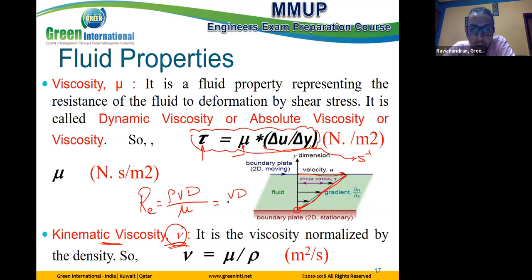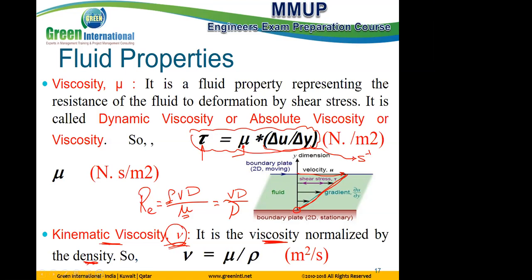But in the exam, it comes a lot as Vd over nu. So what is nu here? Nu is a ratio between viscosity and density. It is the viscosity of the fluid normalized by density. Viscosity is a property of the material, density is a property of the material, and when you divide property by property, we obtain another property.